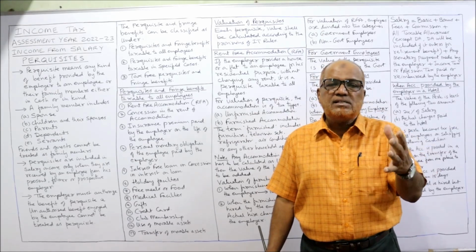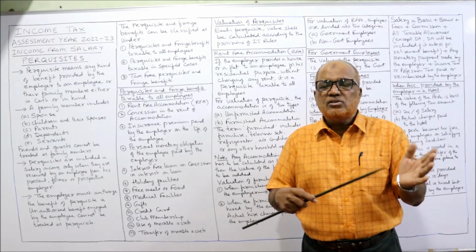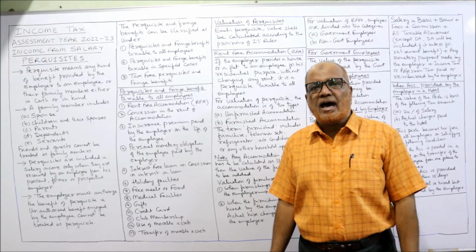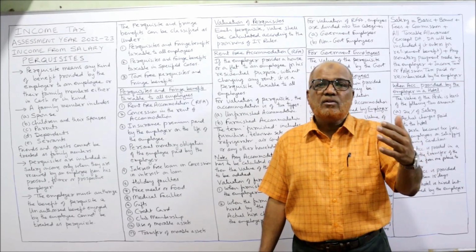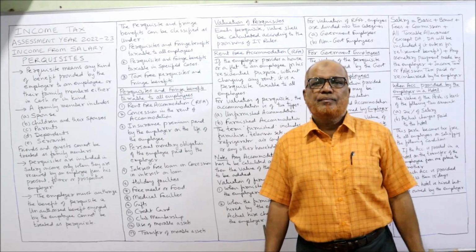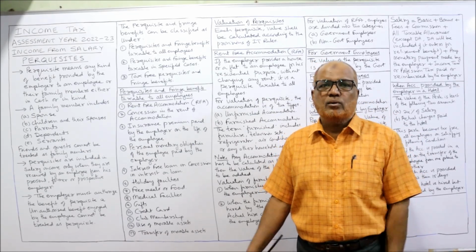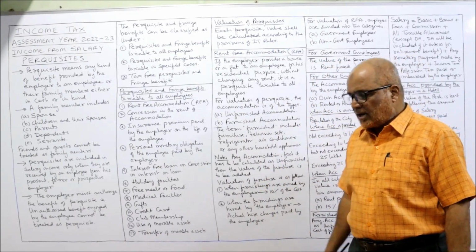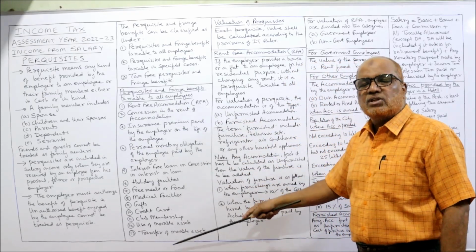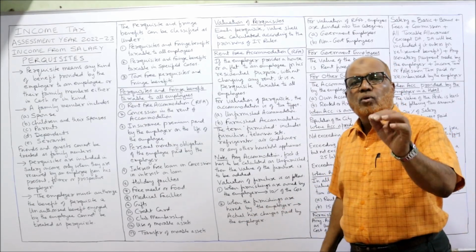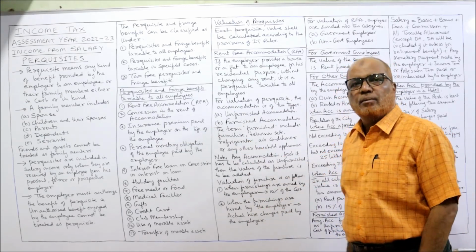But if in certain circumstances it is not specified by the Income Tax Act, then we have to find out the fair market value of that benefit, and that will be the value of the perquisite. Next comes rent-free accommodation. Among all these fully taxable perquisites, the most important is rent-free accommodation.